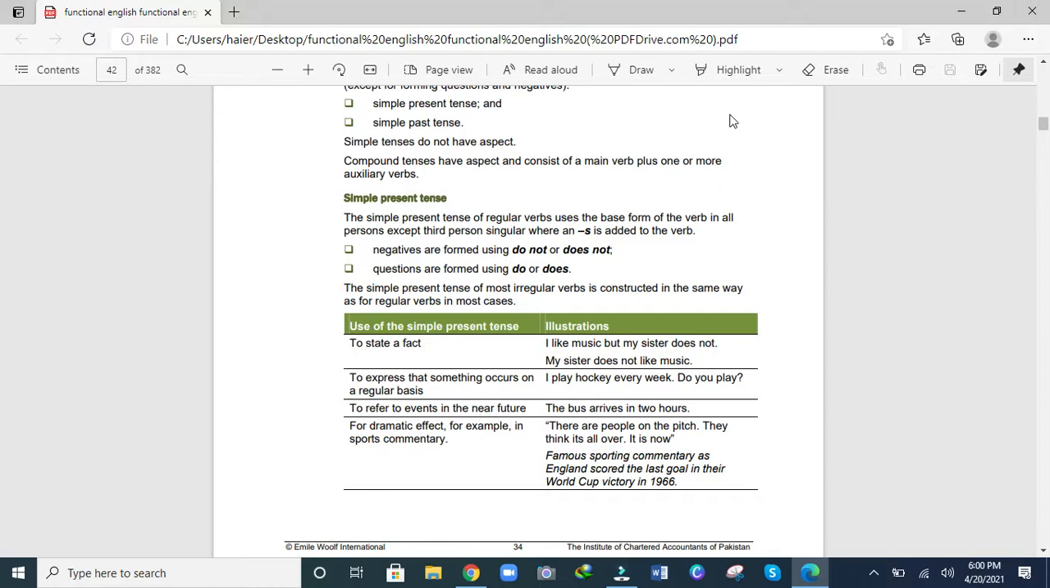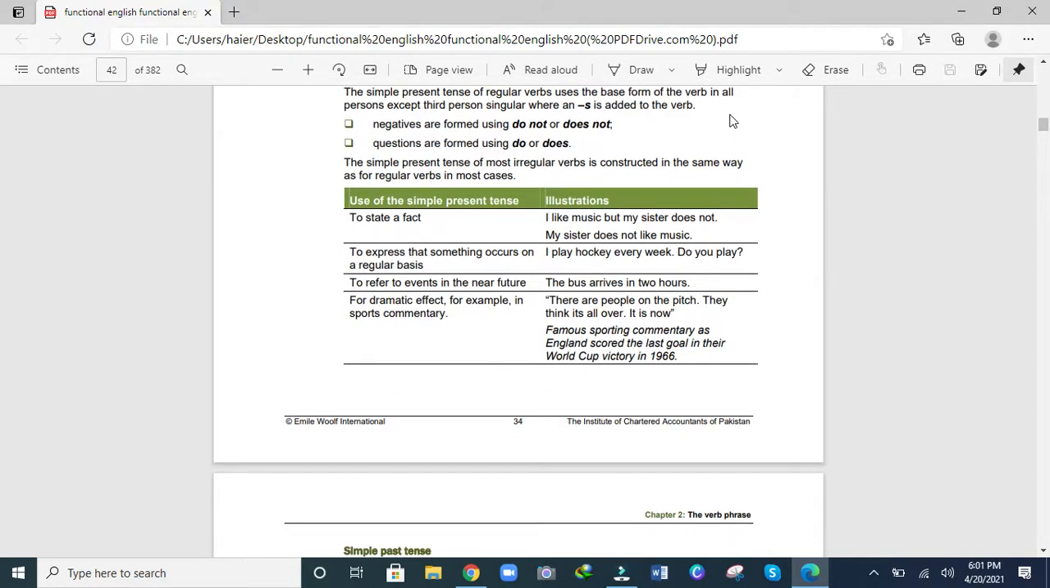Simple present tense. The simple present tense of regular verbs uses the base form of the verb in all persons except third person singular, where an s or es is added to the verb. Negatives are formed using do not or does not. Questions are formed using do or does. The simple present tense of most irregular verbs is constructed in the same way as for regular verbs in most cases.